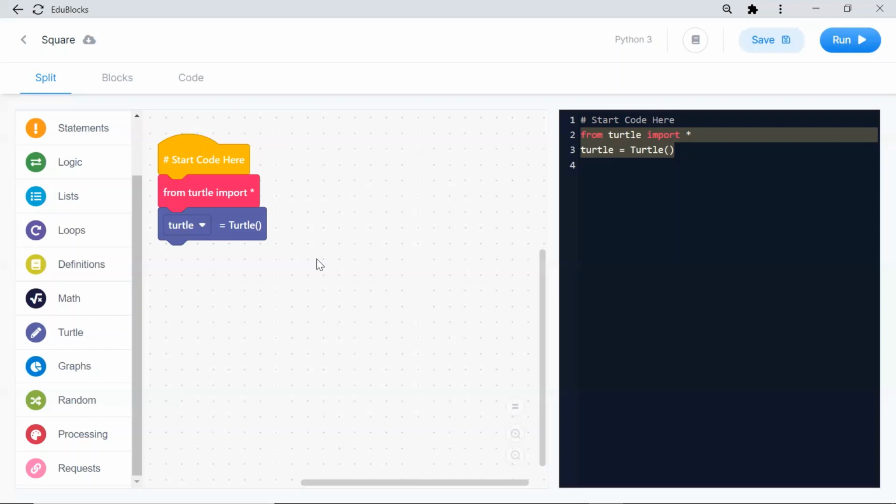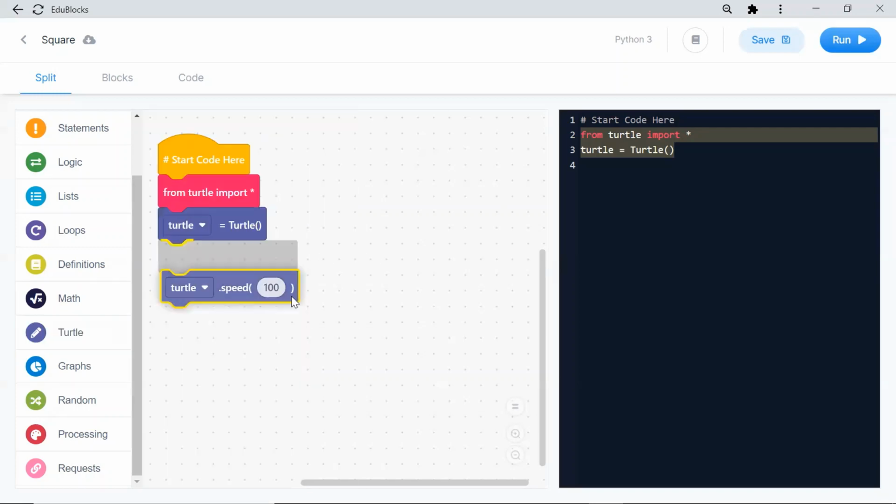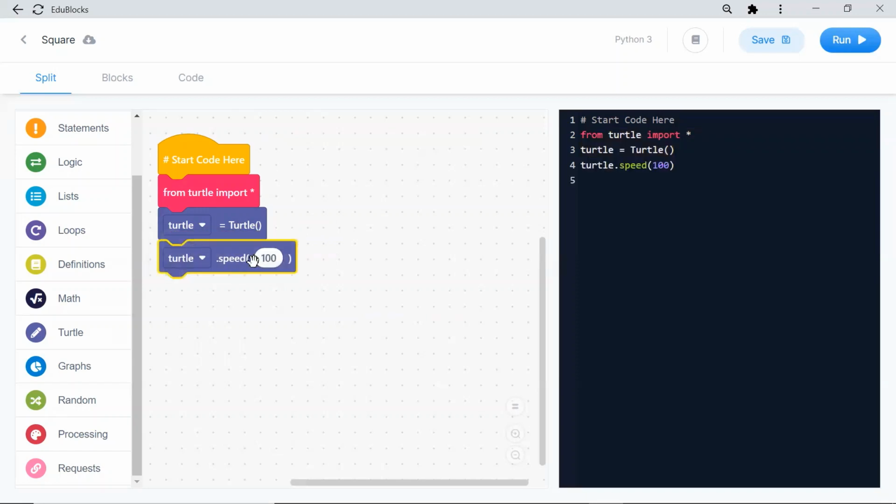Turtle is like a pen, it will draw. Previously you watched how the animations were created. Like that, it will draw. Turtle is a pen. Okay, I have created turtle equal to new turtle. Next thing is I have to put the speed. How much speed? The speed of the pen. So I can increase or decrease. I'll put speed equal to 1. I want to draw slowly. I don't want it that fast.